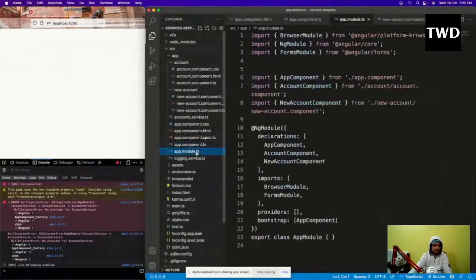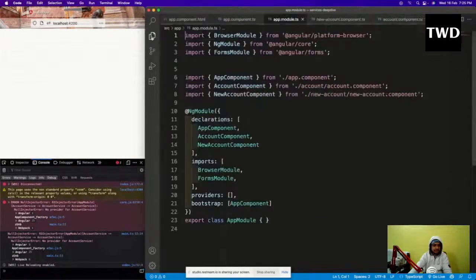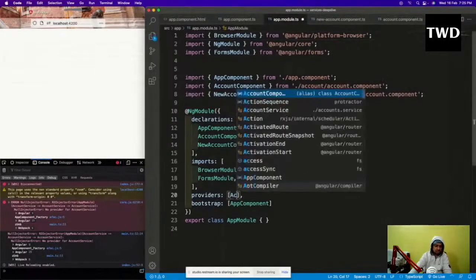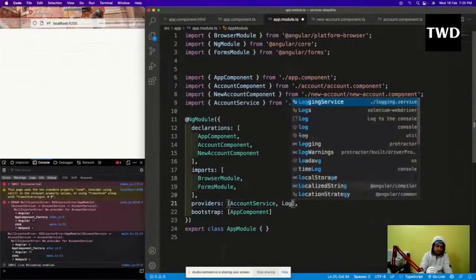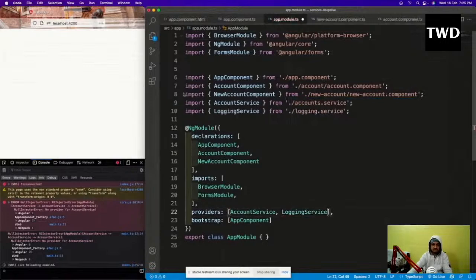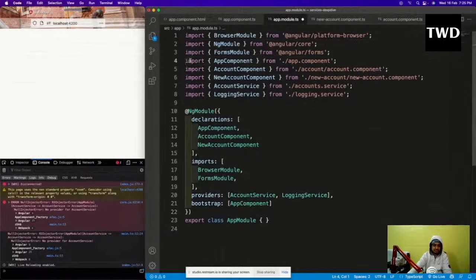Then I'll go to the app.module.ts file, and here we have to add those both services. So this is the providers array here. I'll add account service here, comma, logging service here, and both of them are added. Save it.